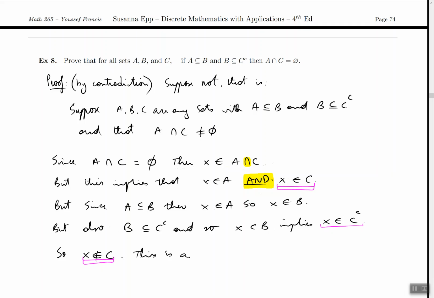And therefore, the original assumption of the problem is true, and the theorem turns out to be true.